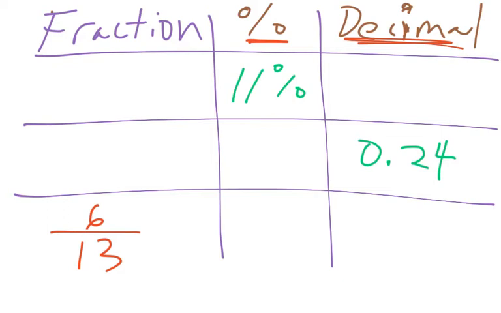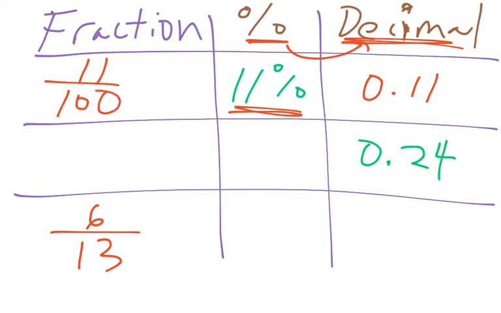So we have 11%. Actually, both forms are pretty easy to get to. Remember, if I'm going from a percent to a decimal, all I have to do is divide it by 100. Percents always involve the number 100. So if you divide 11% by 100, or move the decimal point 2 places to the left, you get 0.11. And then to make a percent into a fraction, you put it over 100 and simplify. Now, that actually can't be simplified, so that's your final answer for the fraction, 11 over 100.